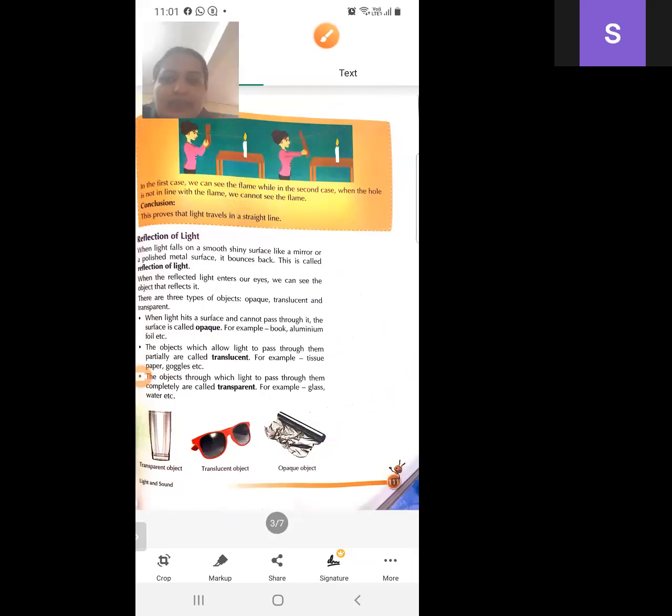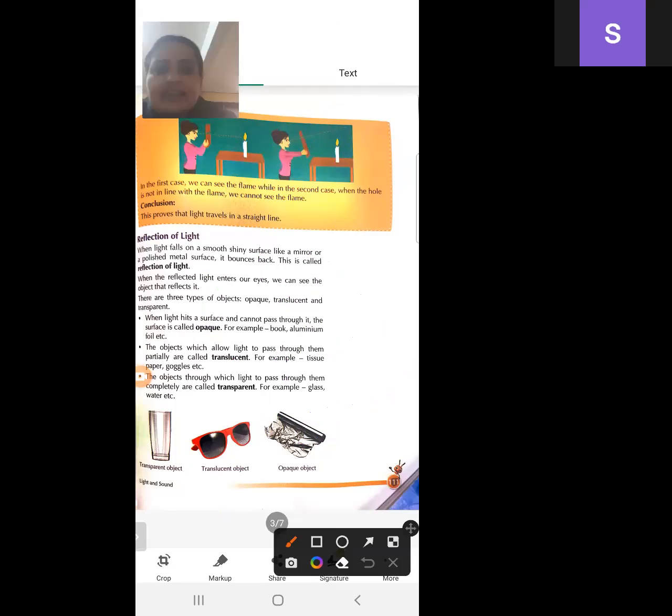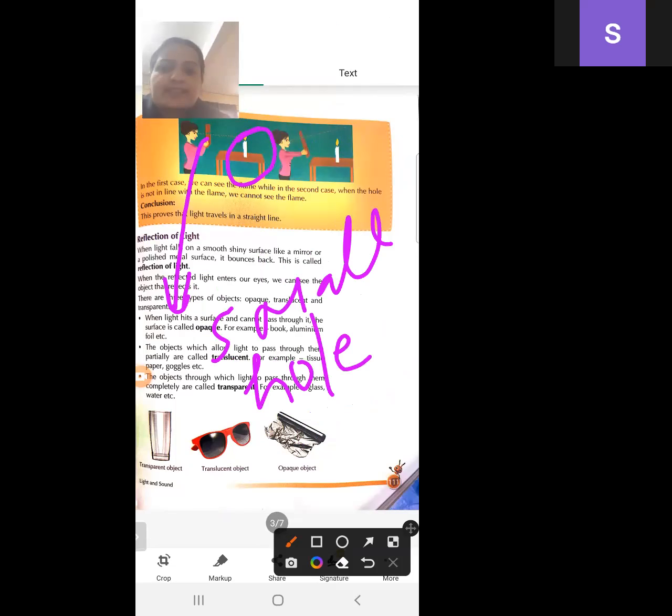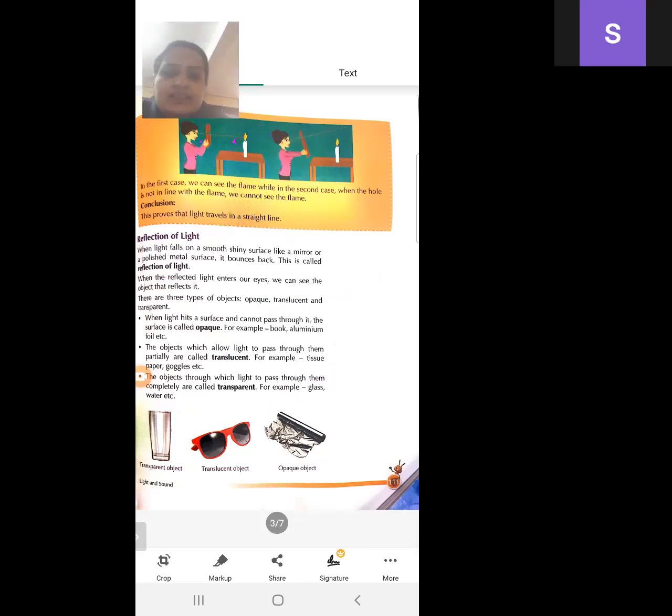Suppose we take this candle as shown in the figure, and we will light the candle with the help of a matchstick. Then we take the cardboard and make a small hole in the center of the cardboard. As shown in the figure, in the first case, we make a small hole in the cardboard. Then we will see the candle through this hole.